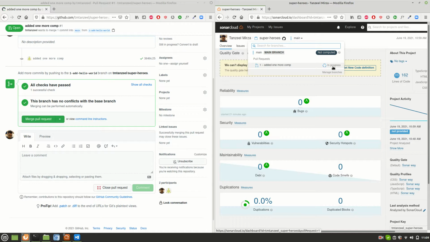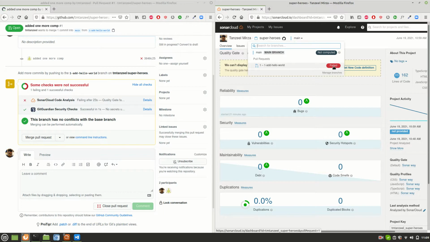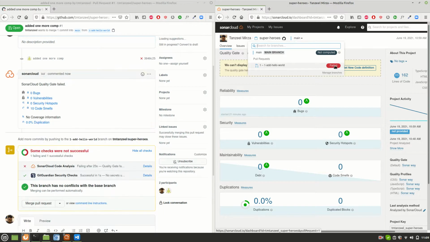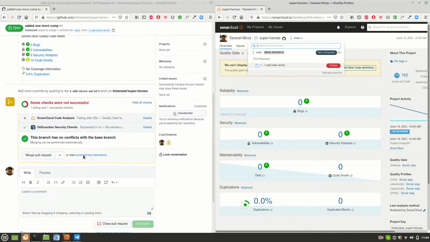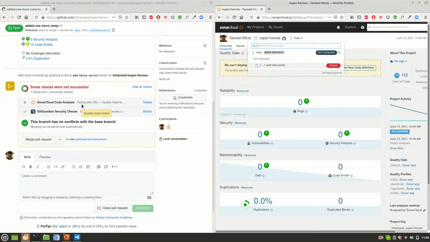This may take a while, and it got failed as expected. And the moment it got failed, GitHub also got reinitialized, saying that some checks were not successful. Okay, and here you can see what has failed after 23 seconds.